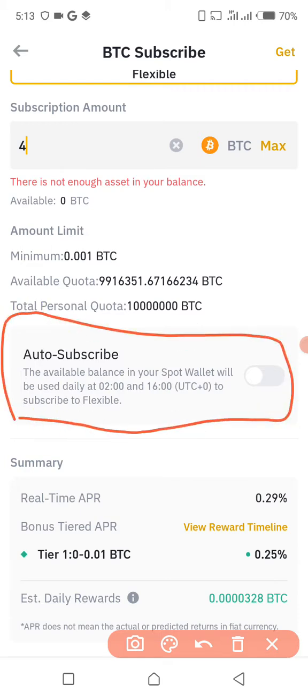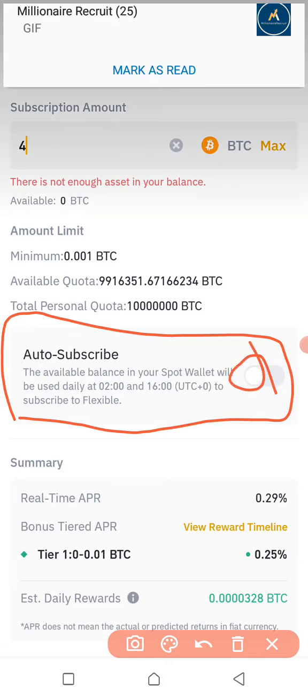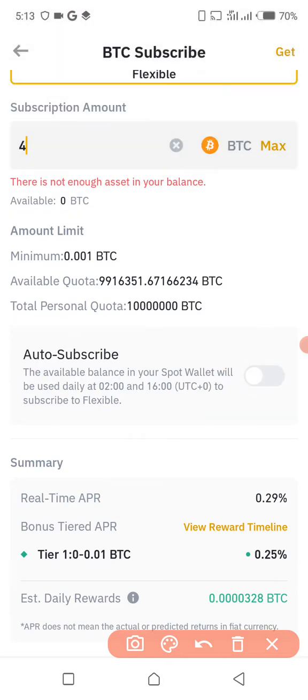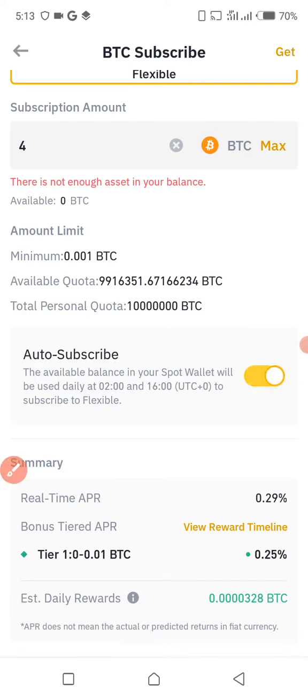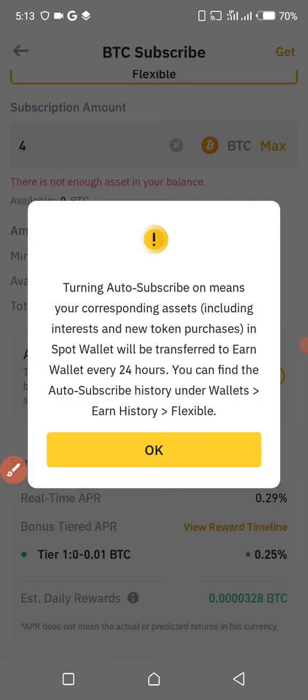You come and place this retro icon over here, from the auto subscribe. You have to go and place it. So I'm going to press it, and when I press it, this window will pop up and it tells you that turning auto subscribe on means your corresponding assets, including interest and new token purchases in the spot wallet, will be transferred to the wallet every 24 hours.